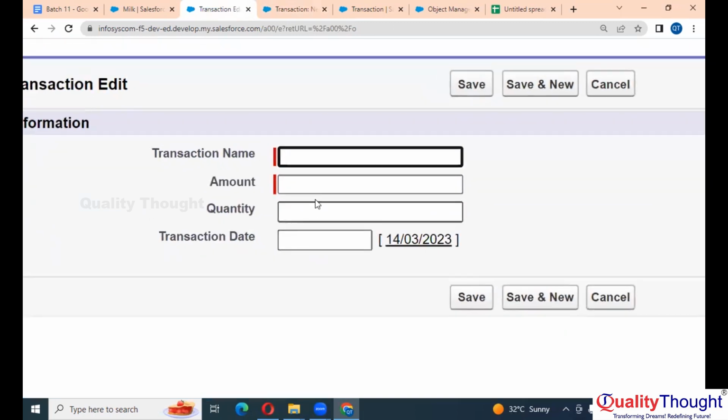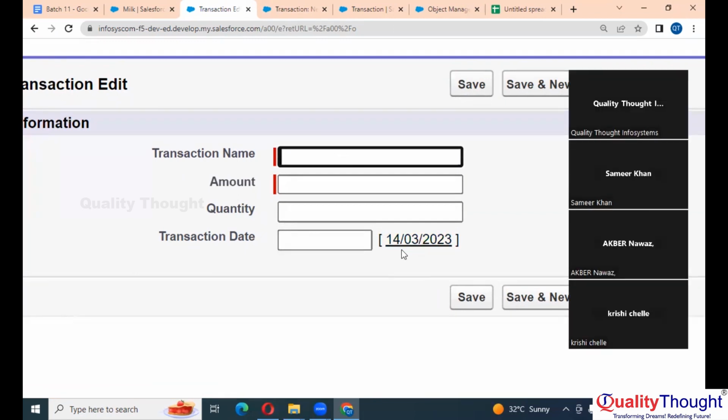Now see this, what is this here? Not an example, but today's date. Salesforce is providing you the flexibility to easily enter the data. If I click on it, it will enter today's date.